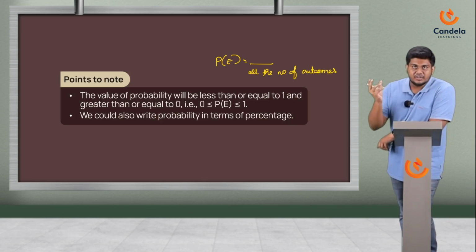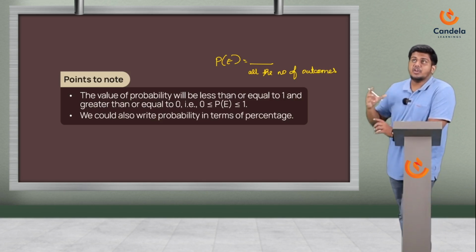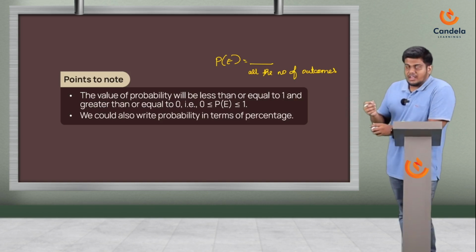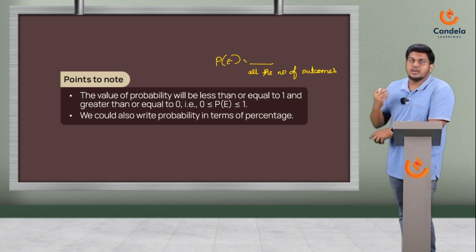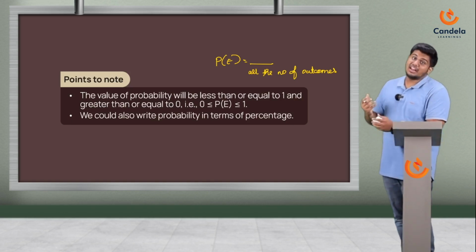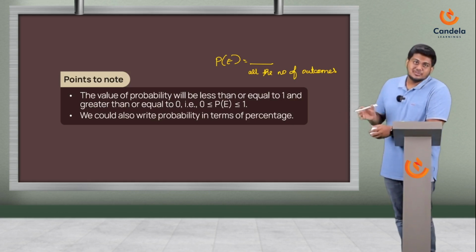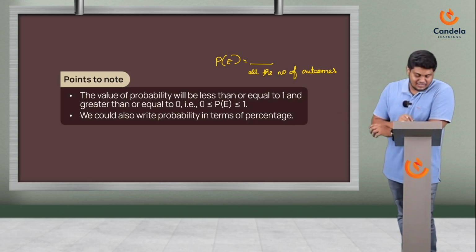So, the numerator, which is an event, can never be more than all the other outcomes. Say, when I'm tossing a coin, I can get a head or a tail. So, there are two outcomes. Now there is no chance that I'll get a head 3 times. That's not possible when I'm tossing a coin. So which means that the value will always be less than or equal to 1, and it can never be a negative value, because I mean, come on, it has to happen. If it has to happen, it's a natural number, so it's never less than 0 also.